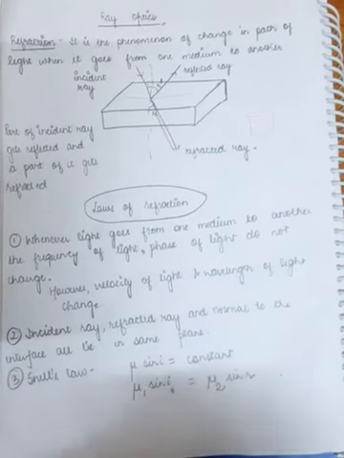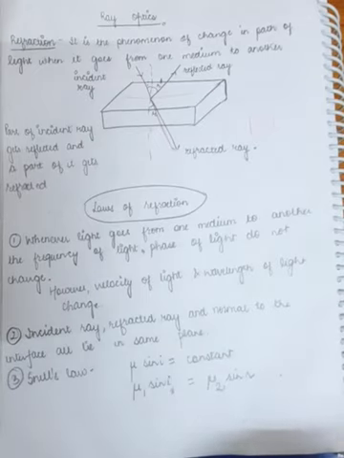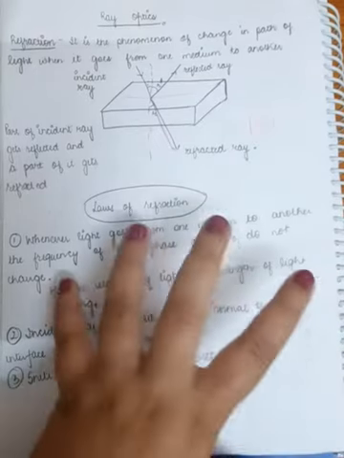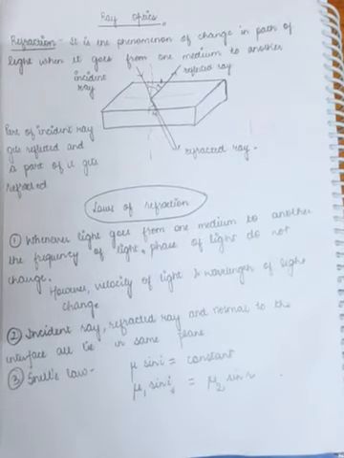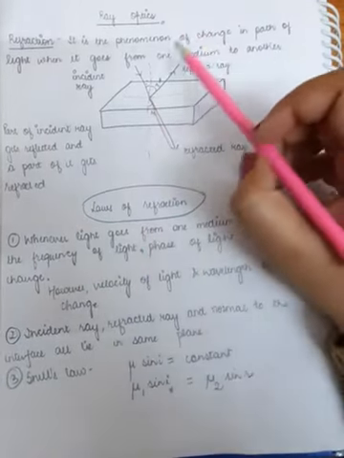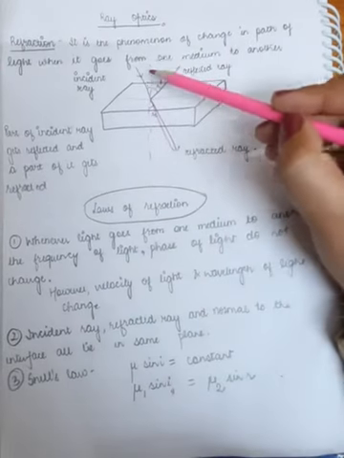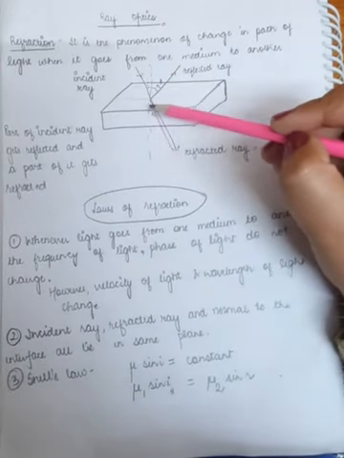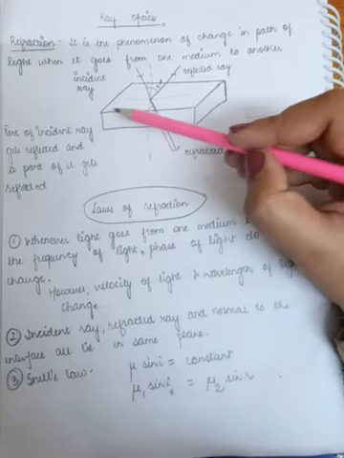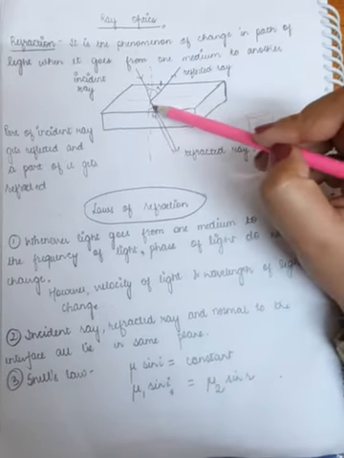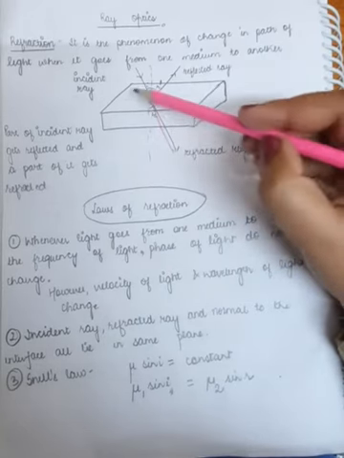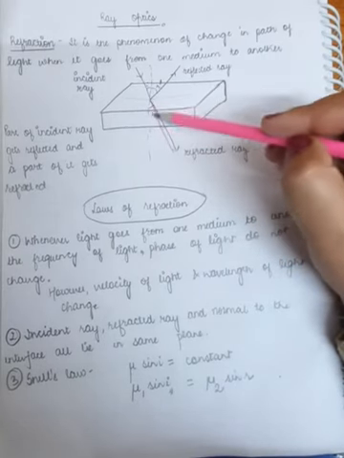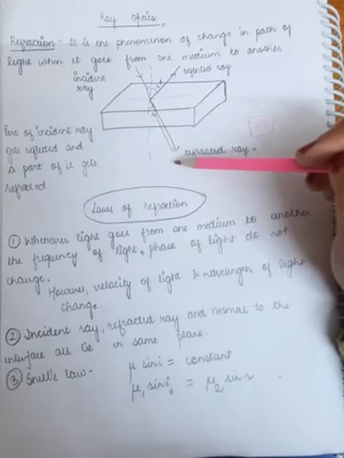Whenever light goes from one transparent medium to another, the path of the light ray gets changed, and this event is known as refraction of light. You can see here, light is coming from one transparent medium and it strikes here, and a part of it is reflected back and another part moves further and crosses into the second medium.